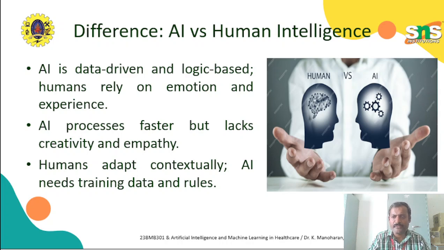For example, if you write an answer in a creative manner, AI may think that this is wrong. So creative thinking and empathy will be missing in AI. Again, humans adapt contextually, but AI needs training data and rules. A human can adapt to a real-time environment easily, but AI is not like that. It needs more data sets to get correct results. It follows rules and data. Everything depends on the trained data.